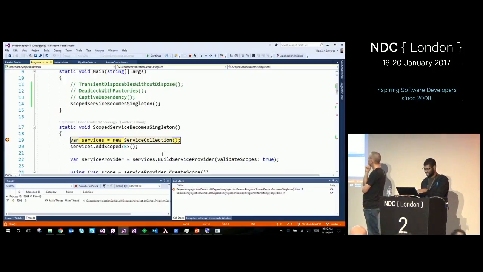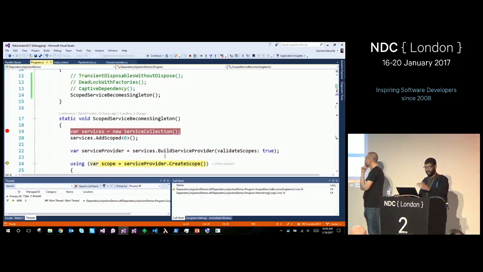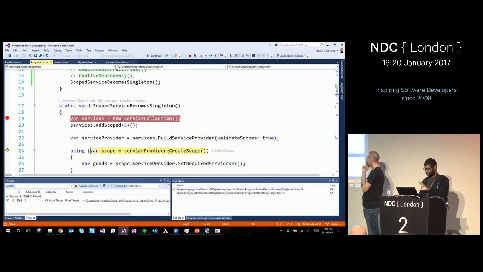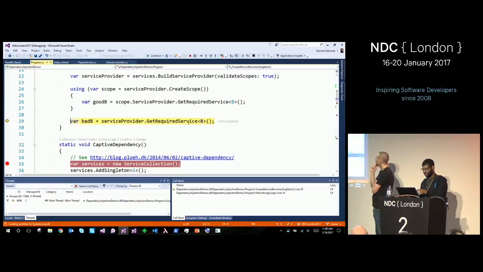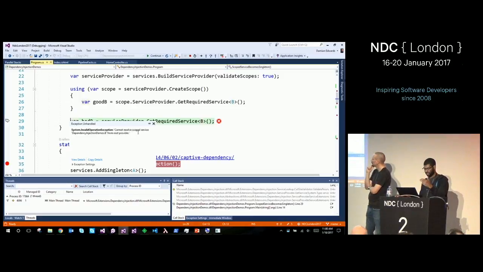Right. So that's mostly a mistake, right? If you have a scoped service like B, and you didn't create a scope container, and you called resolve from the top-level container, you're kind of capturing the scoped service as a singleton forever, if that makes sense. So in this example, I added a scoped service B, and I built it with validate scopes true. And I created a child scope container to resolve that dependency from, and this is fine. I made a child service provider, I resolved B, it went away, all good. But now if I resolve B from the app-level container, which is not in the scope, it throws and says you can't resolve a scoped service from the root provider.